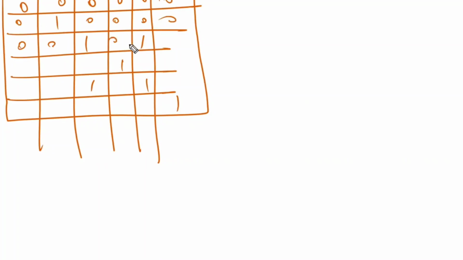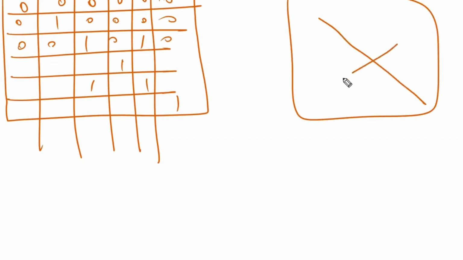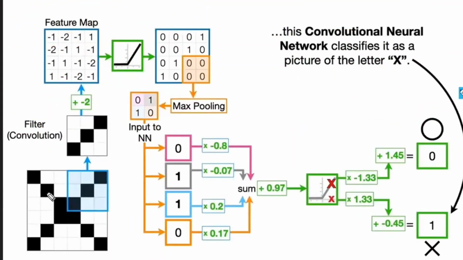Now, whatever the image is there, this image is like this. Whether it is an X letter or an O letter. Now you apply the same filter. Filter is going to be the same. Here you have only these values, and the filter is going to be the same. You are going to calculate the feature maps, and calculate the max pooling value. Then directly substitute in this neural network and calculate what is the probability for O and what is the probability for X. Now you tell me for this one, whatever the image is there, is this image close to O or close to X?